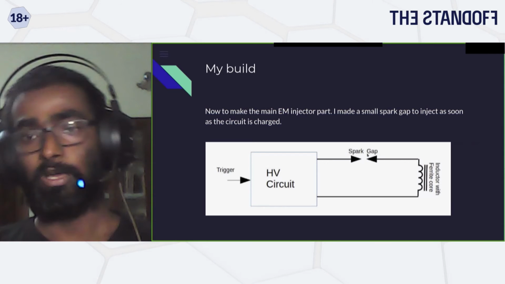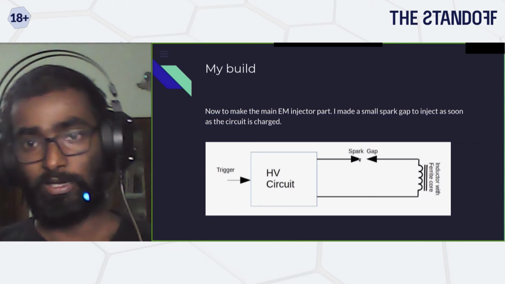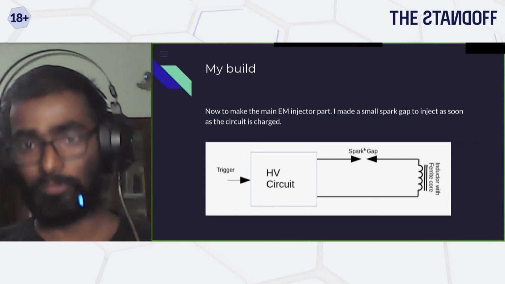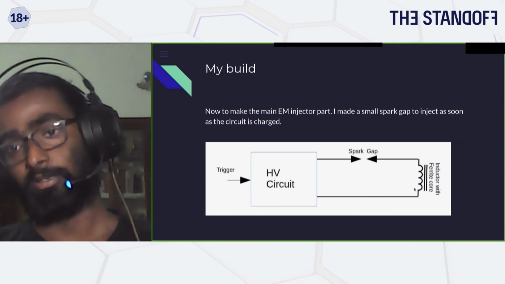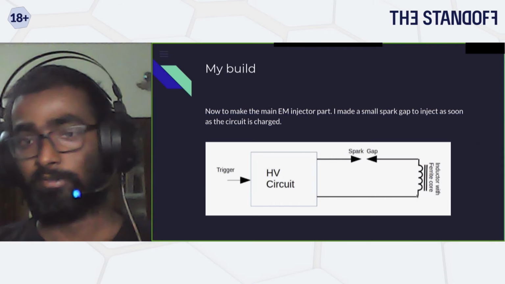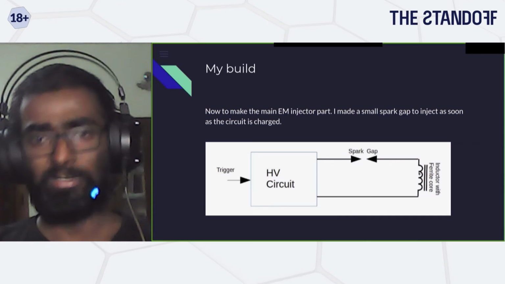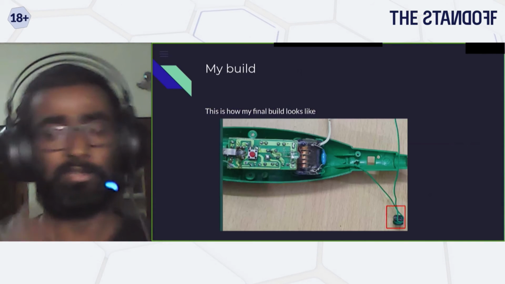And it's not directly coupled, so you don't need to worry about shorting the capacitor side. It is ionizing the air, and then your spark will jump there and close the circuit, and then the current flows through this ferrite inductor. This is again what I told you: a current-carrying conductor is going to generate some amount of magnetic field. Here I have made a very small coil with a ferrite core. That is something you can salvage from any old PCB. This is how it looks.